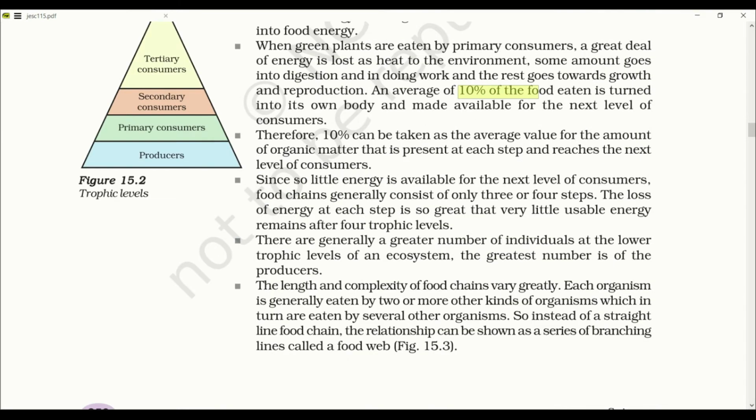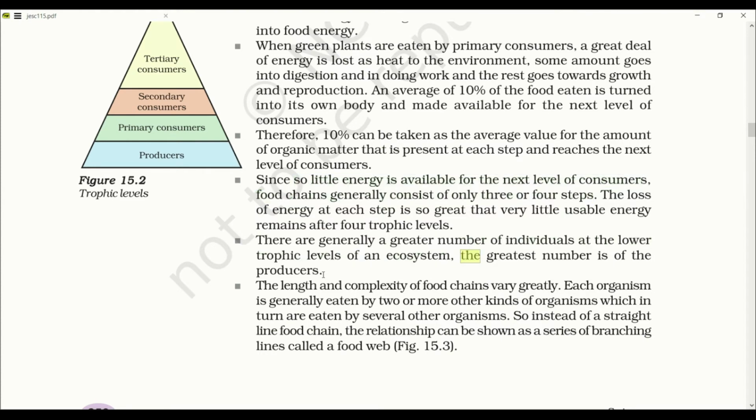Since so little energy is available for the next level of consumer, food chain generally consists of only 3 or 4 steps. The loss of energy at each step is so great that very little usable energy remains after the 4th trophic level. There are generally a greater number of individuals at the lower trophic level of ecosystem. The greatest is of the producer.